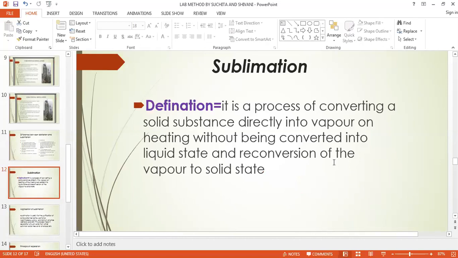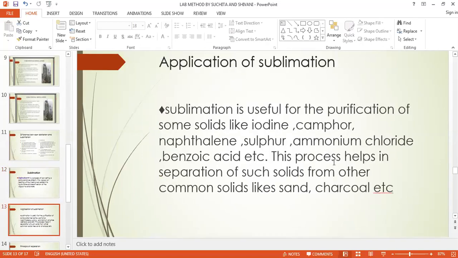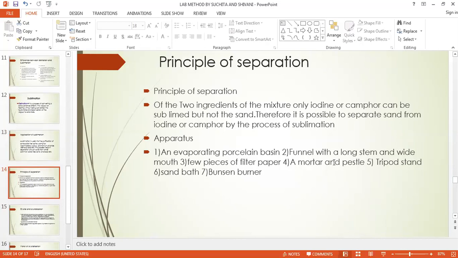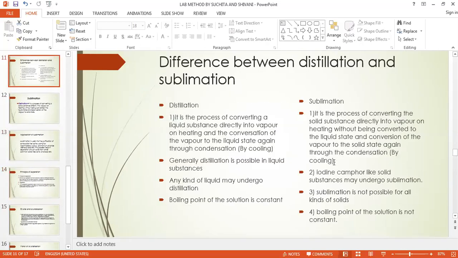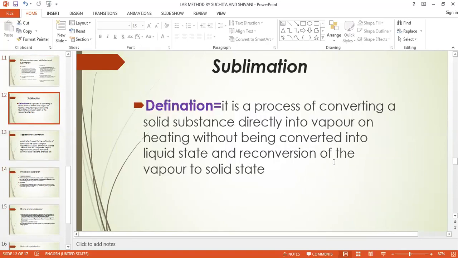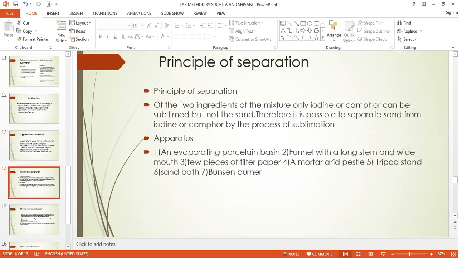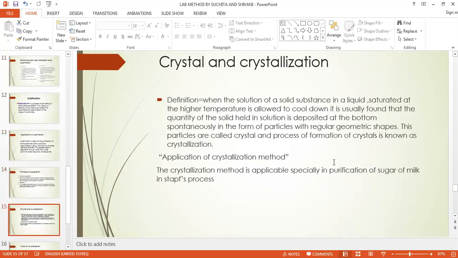Sublimation is a unique property of some solids. If such a solid is mixed with some other substances, we can separate it very easily because it is directly converted into the vapor state. Then we have seen the difference between distillation and sublimation. And the last, we have seen crystallization. The same crystals that we got in sublimation, you will get in crystallization also.